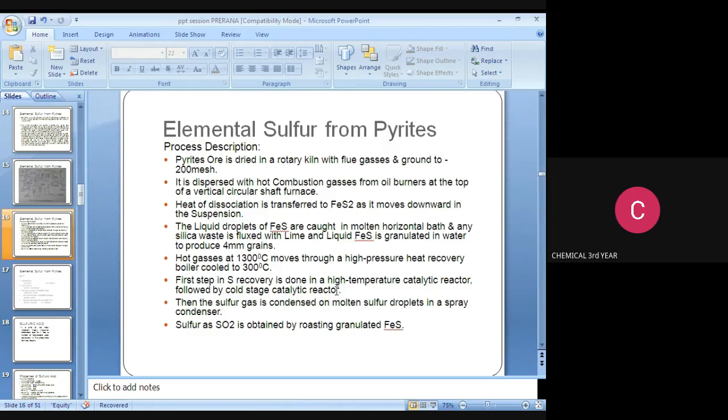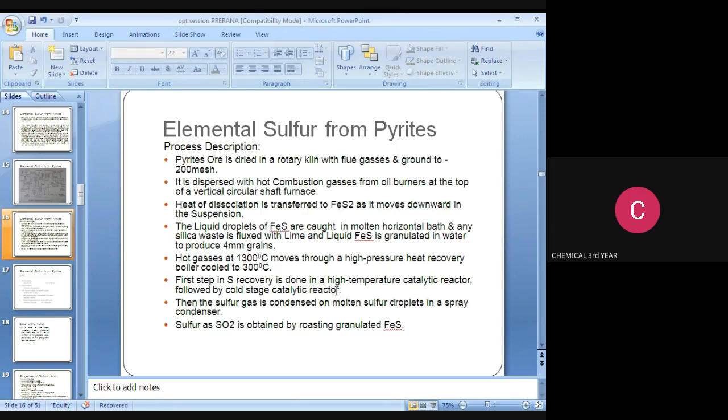The liquid droplets of FeS are caught in a molten horizontal bath, and any silica waste is fluxed with lime, and the liquid is granulated in water to produce grains. The hot gases at 1300 degrees Celsius move through the high pressure heat recovery boiler and are cooled to 300 degrees Celsius.